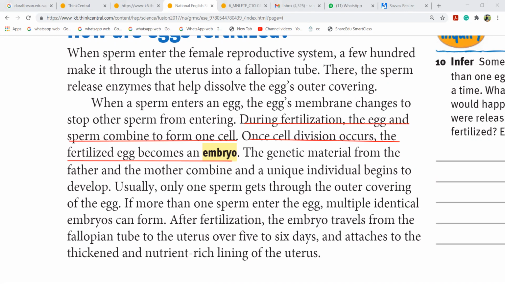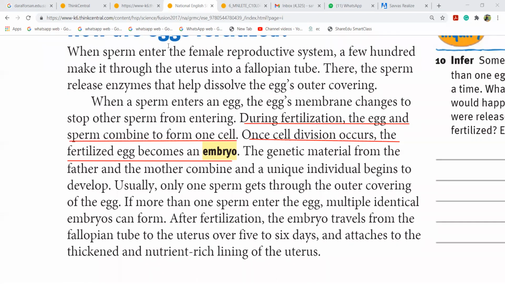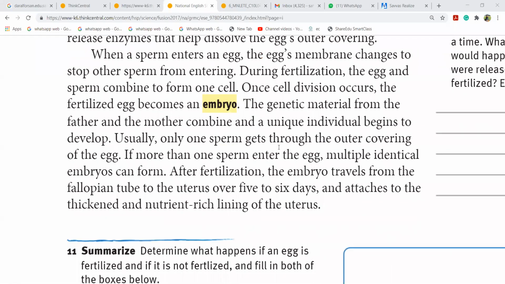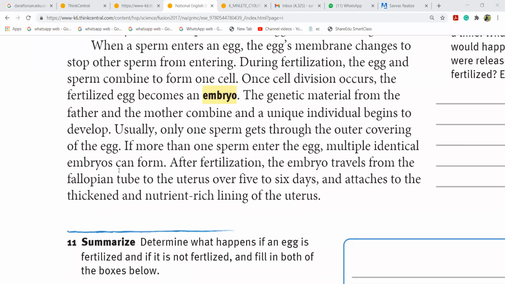The genetic material from the father and the mother combines, and a unique individual begins to develop. Usually only one sperm gets through the outer covering of the egg. If more than one sperm enters the egg, multiple identical embryos can form. Usually the egg doesn't allow it, but if accidentally another sperm also enters,